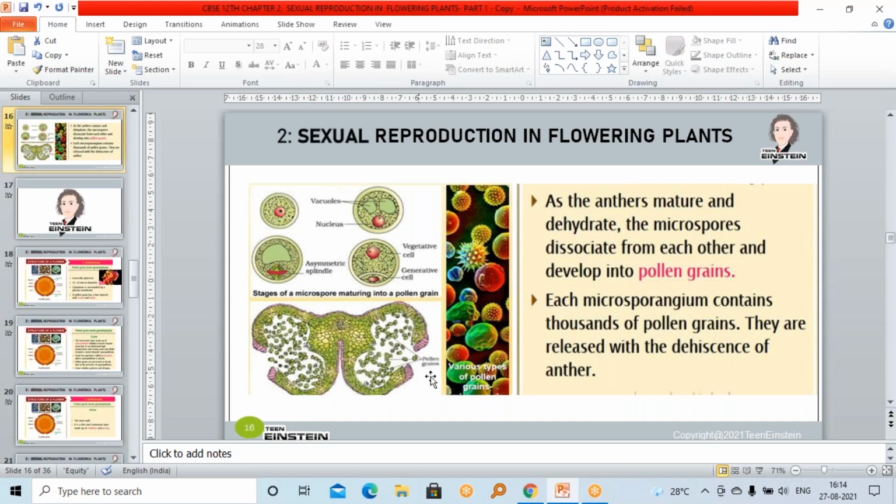Then we were discussing the structure of the stamen. In a single stamen, there is the lower filamentous part and the terminal portion. At the terminal portion of the filament, the anther will be present. Down there the filament will be, and on top of that filament, the anther will be present. And coming to the anther, the anther is a bilobed structure having two lobes, right? So each lobe has two theca. This is the structure of the anther.